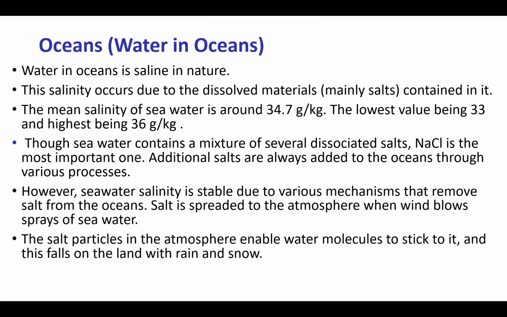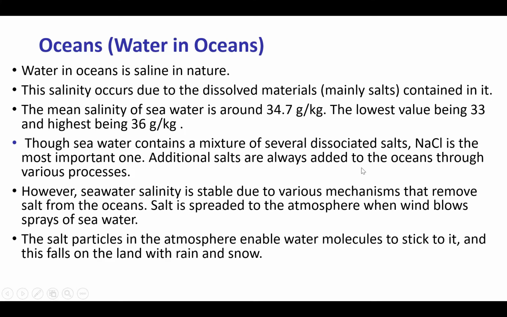Now oceans. The water in the ocean is saline in nature. The salinity occurs due to the dissolved material, that is, many salts are contained in it. The mean salinity of seawater is around 34.7 gram per kg and the lowest value is 33 and the highest value is 36 gram per kg. Though the seawater contains several dissolved salts, NaCl is the most important one, you know.